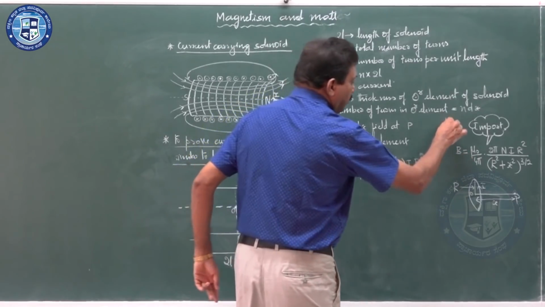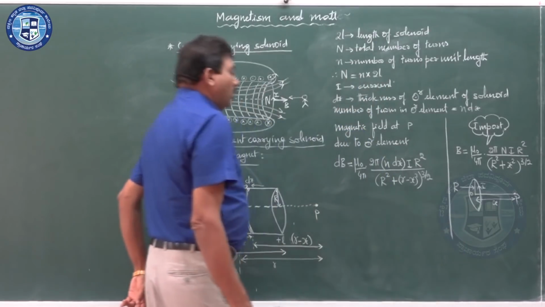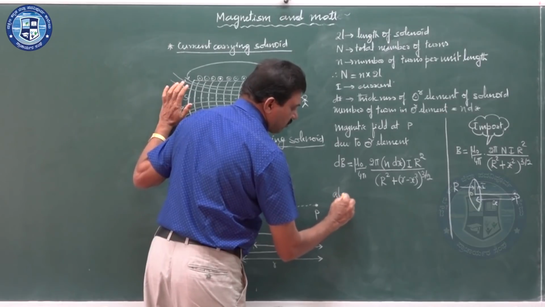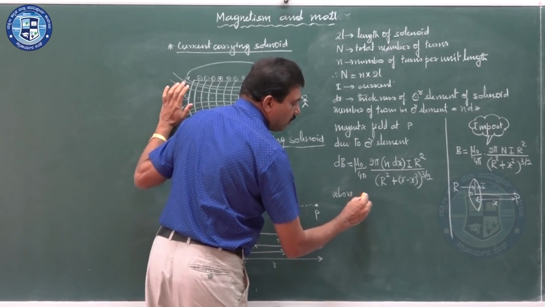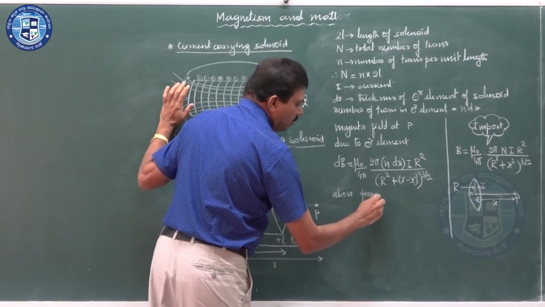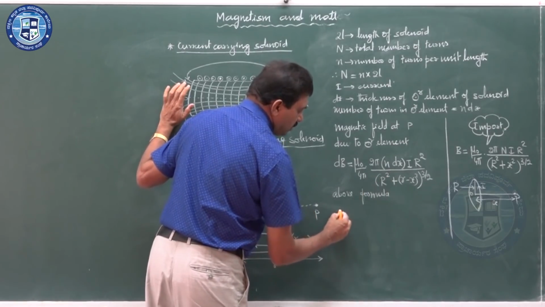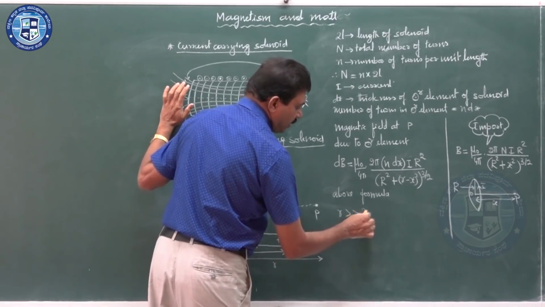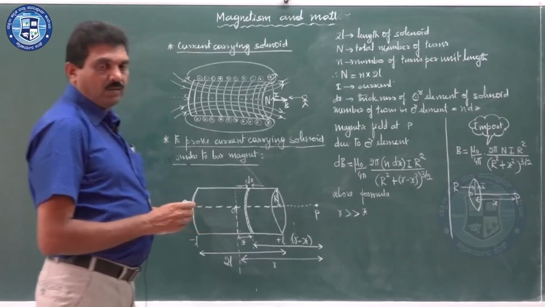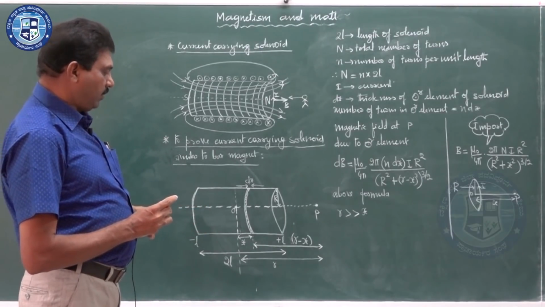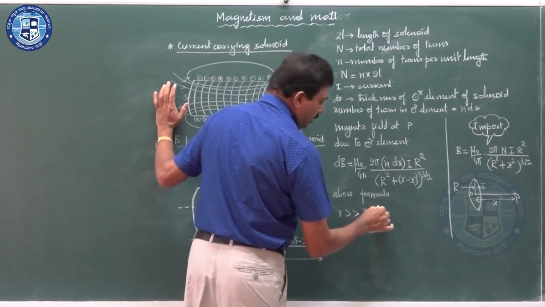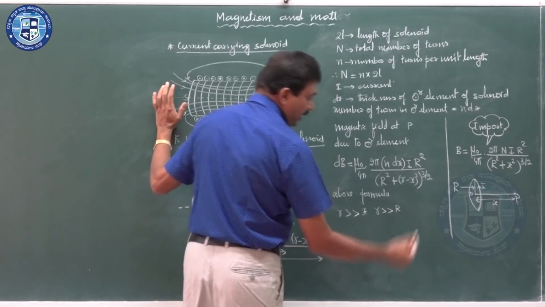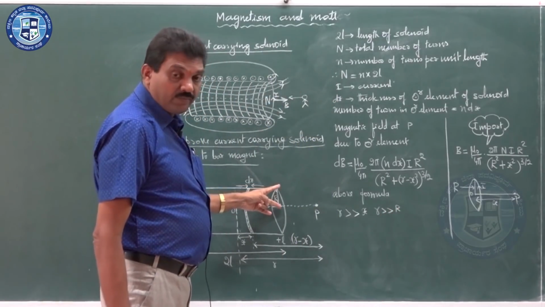Now, in the above formula, look at this r. R is much greater than x. It is very large compared to x, as well as very large compared to the radius of the solenoid.